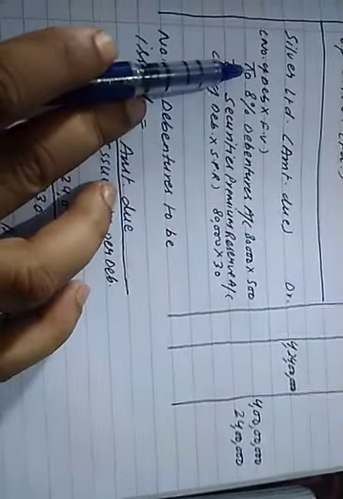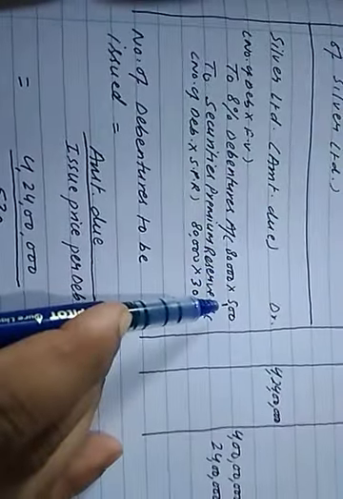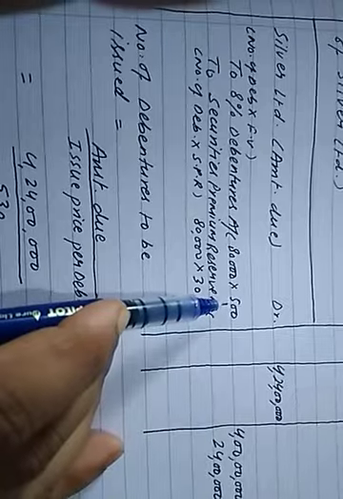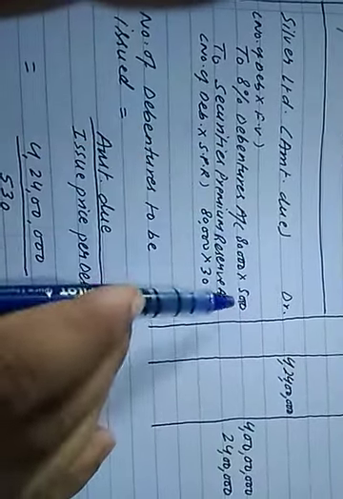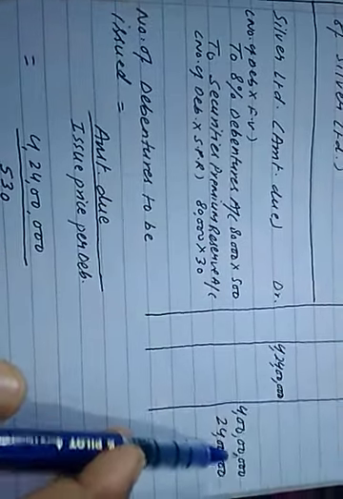To 8% debentures, the amount 4 crore can be calculated by using the formula number of debentures multiplied by face value. The number of debentures to be issued we already know, 80,000. 80,000 multiplied by the face value of 500 gives the answer 4 crore.